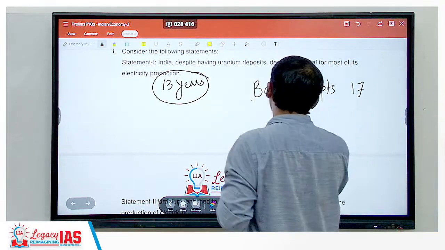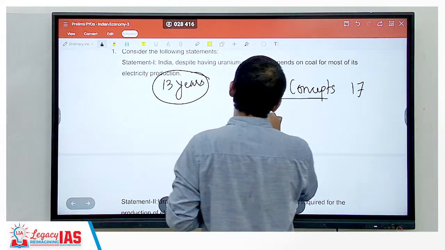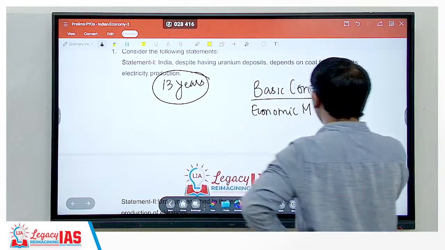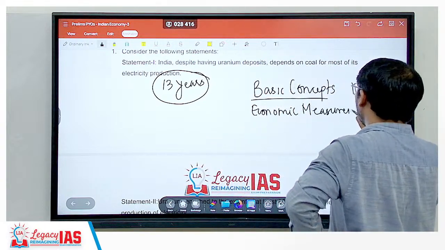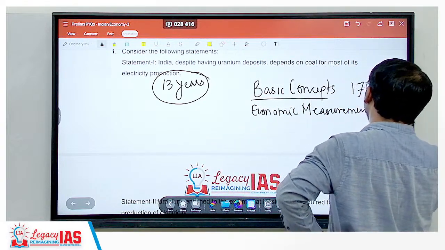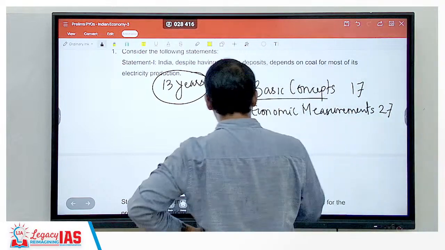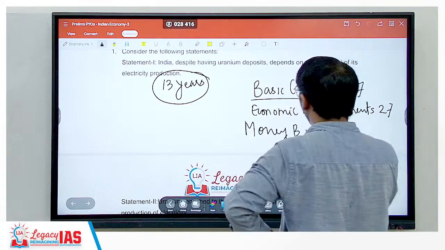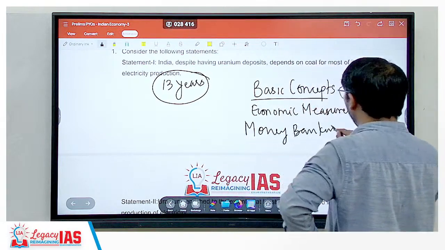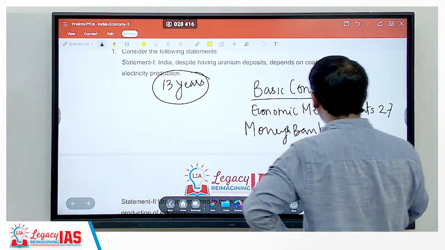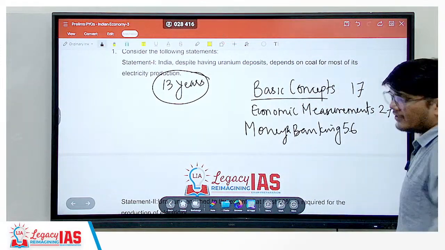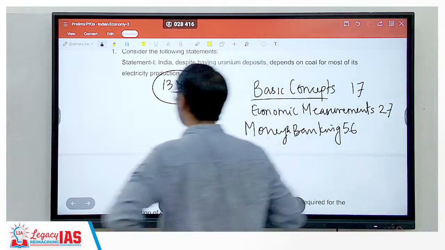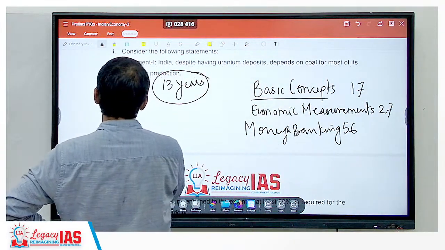We have seen basic concepts, then we saw economic measurements. Here we saw there were around 27 questions. Yesterday we saw money and banking in India. Now this section had 56 questions in it. Today we will be seeing economic sectors.